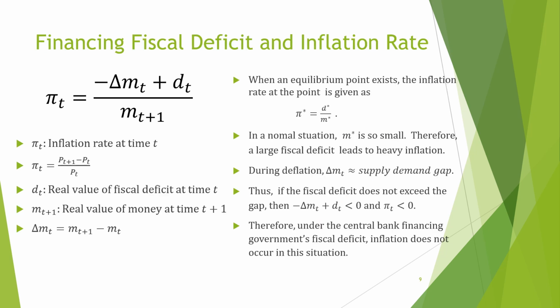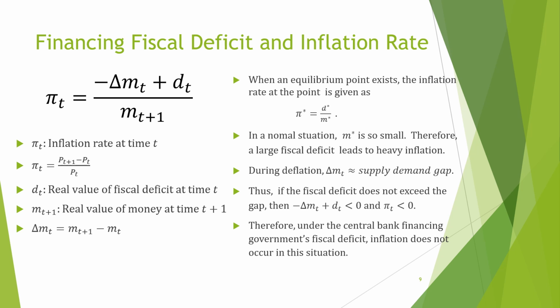Here I'll show the inflation rate when the government's fiscal deficit is covered by currency issuance by the central bank, in other words, when fiscal financing is carried out. The inflation rate π(t) is represented by this equation. Deriving this equation will be shown in the next slide. dt is the real value of the fiscal deficit at time t. mt+1 is the real value of money at time t+1. Delta mt+1 is the difference of the real value of money between time t and t+1.